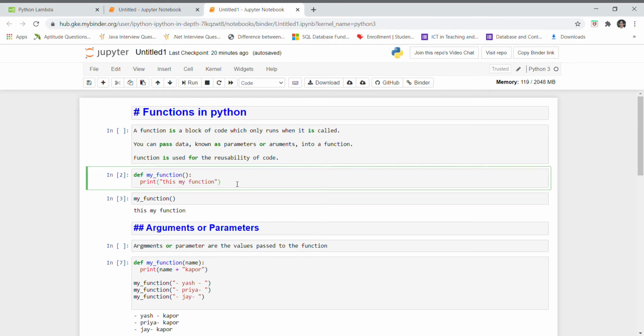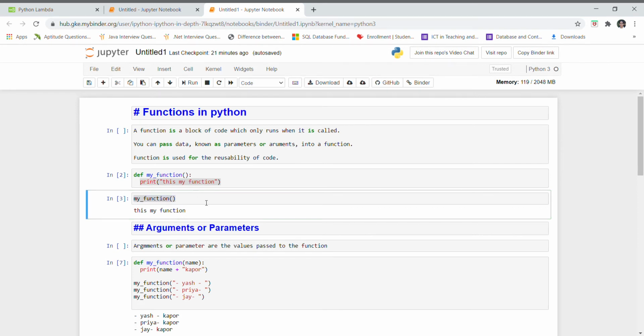Here I have defined or declared one Python function. def is a keyword which is used in Python to define or declare a function. my_function is the name of the function, and whenever we are using a function we use parentheses. In this function we are using a print statement, which prints "This is my function". Whenever I call this function, I want it to print this. So here I have called my function and it printed "This is my function".